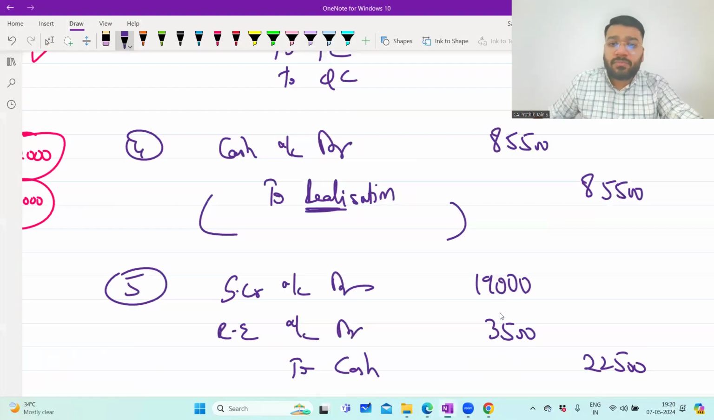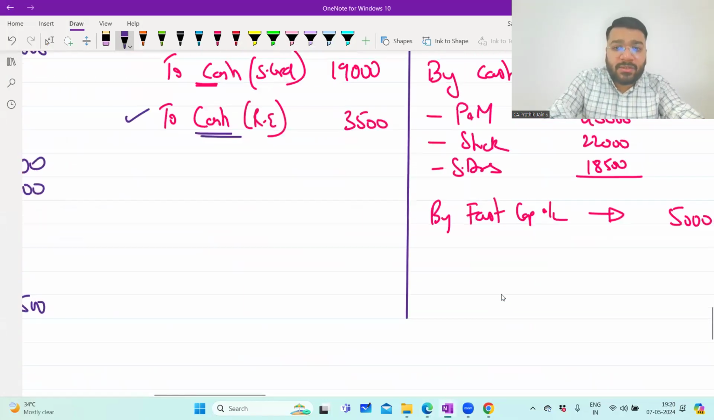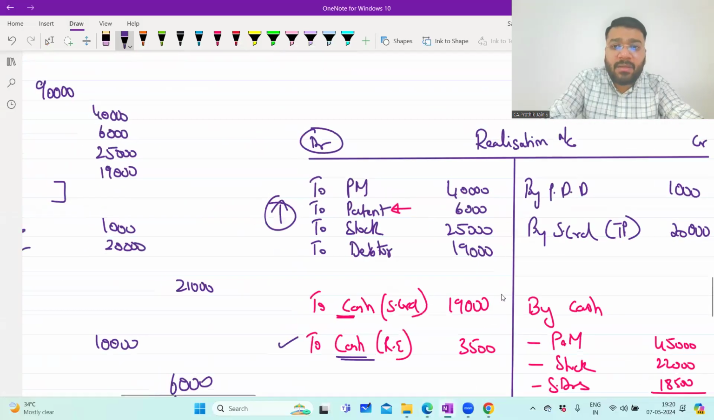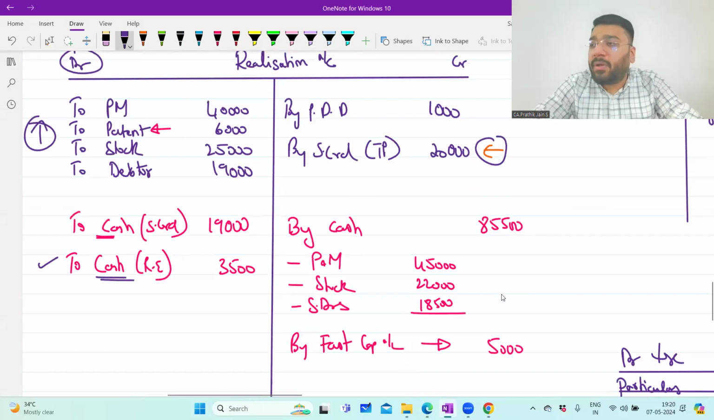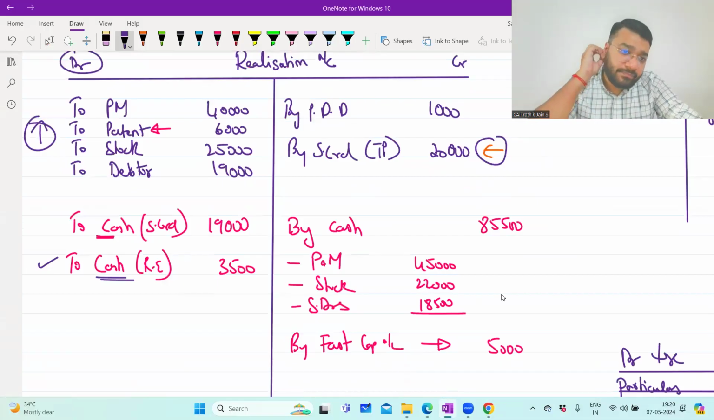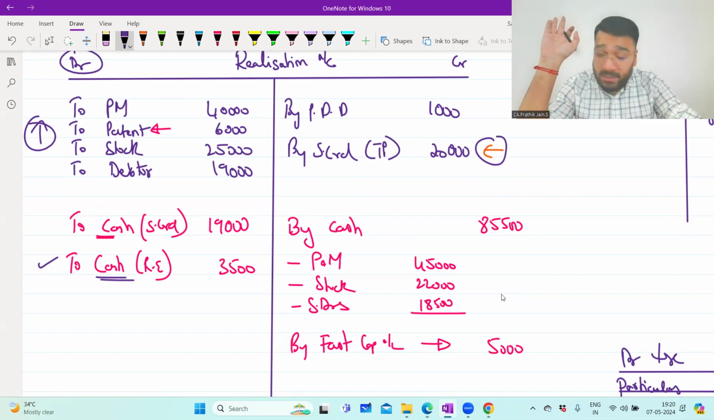Now what are you supposed to do? Sir, balance the realization ledger. Now please balance the realization ledger and tell me what is the profit or loss on realization. No, wait. One thing you have to do. For a second, forget today's dinner, tomorrow's breakfast also you forget. But you cannot forget one point. Whenever you balance the realization account, you have to do one checking.